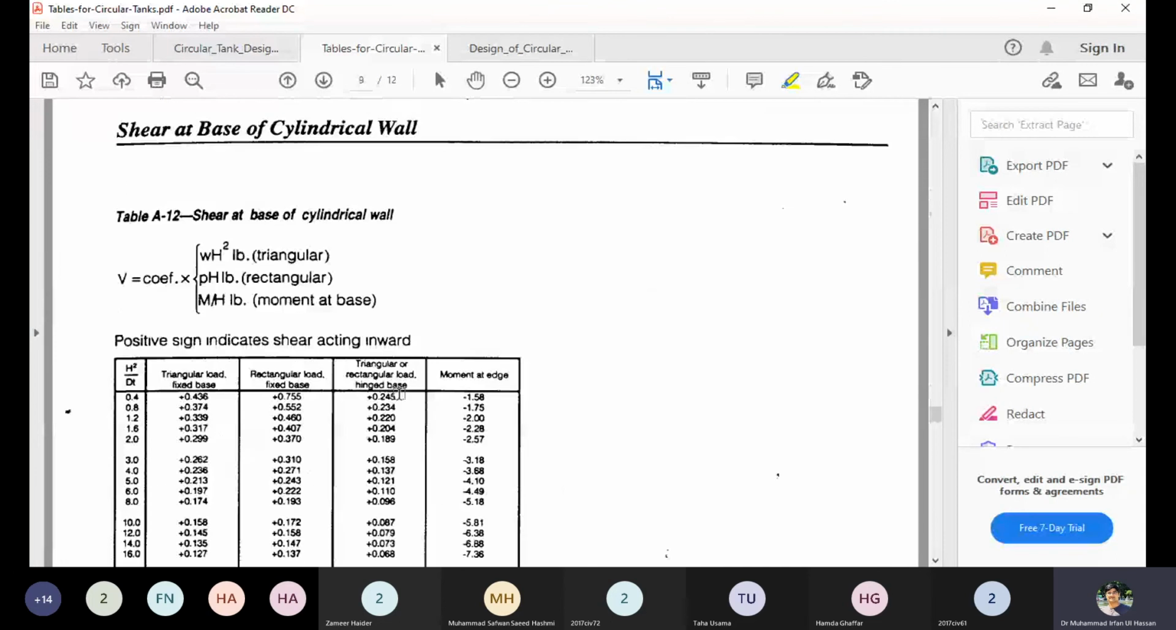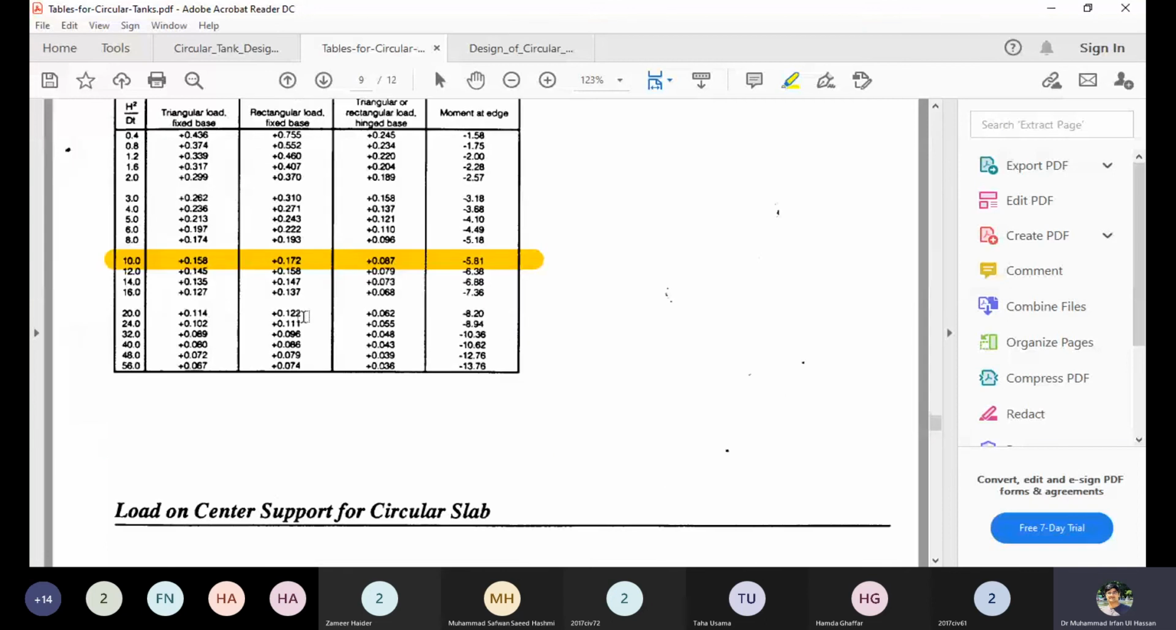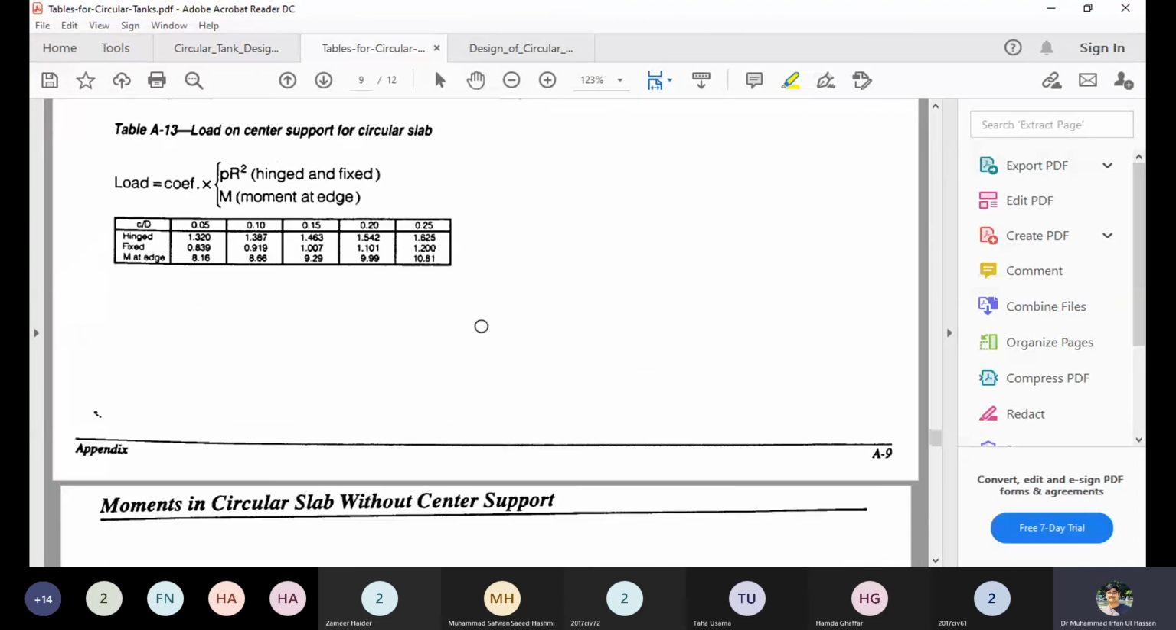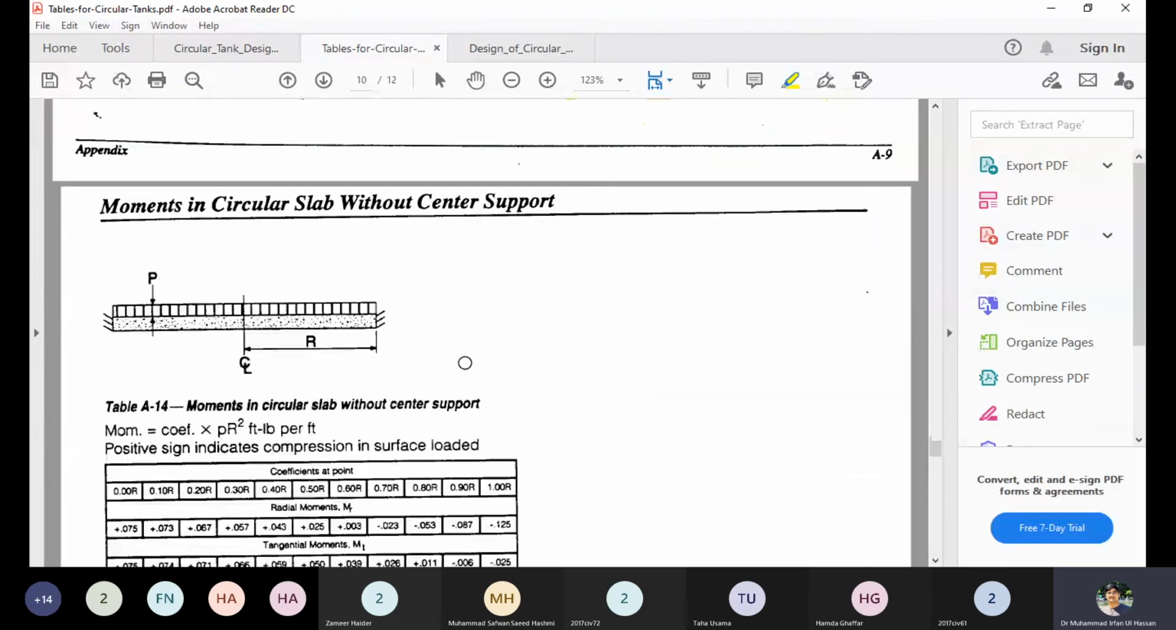Similarly, this table is giving us the critical shear for any value, the shear force for the fixed base. For the hinge base, the shear can be computed. These are also telling us the coefficients for the circular slab when the load is acting in the middle of a circular slab. You know that the tank slab is fixed on all sides.